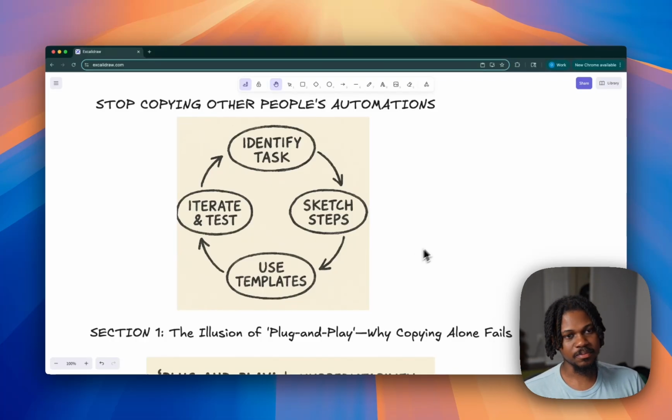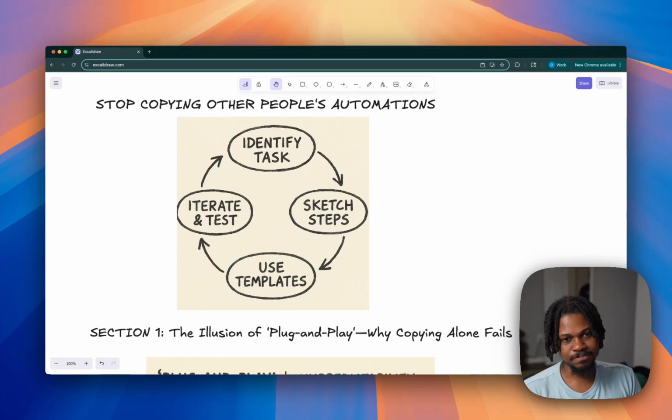Today we're talking about how to actually succeed with building AI agents in n8n or make.com, and how we get from copying to creating. I'm going to explain everything to you guys today, and hopefully it all makes sense. So basically, what if I told you that focusing on other people's n8n templates or make.com templates is actually what is holding you back from building your own game-changing AI automations, right?